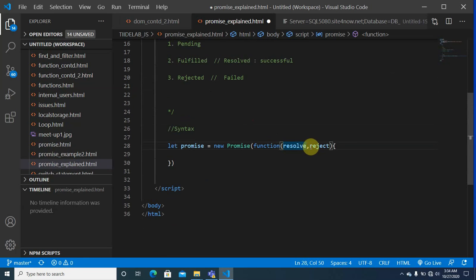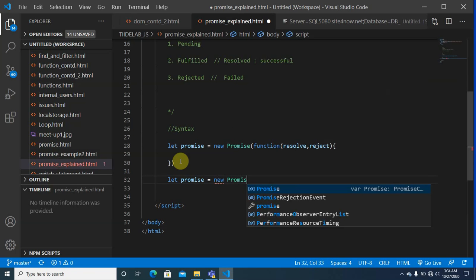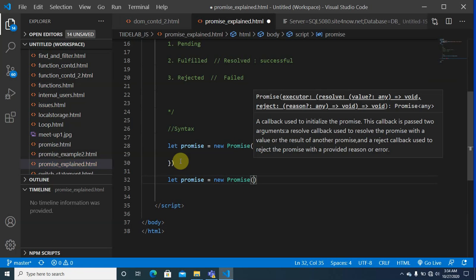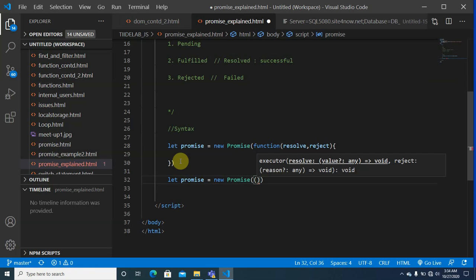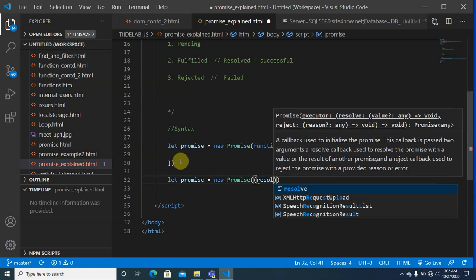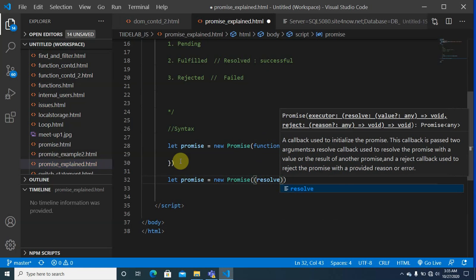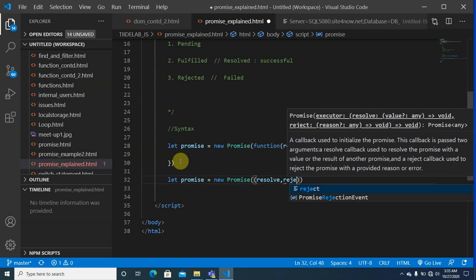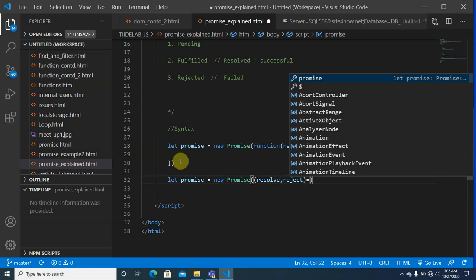So these are the two function arguments that you pass. Whether you write it like this or as an arrow function is your choice. Let's say you write it the same way: promise equals new Promise, and instead of a declarative function, you have an arrow function with resolve and reject.